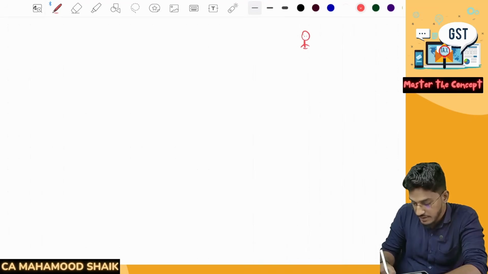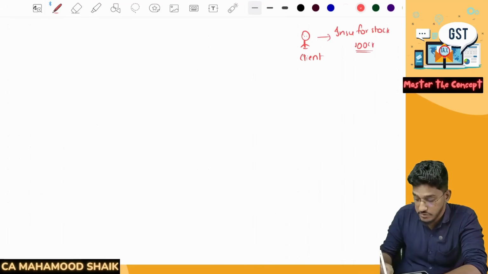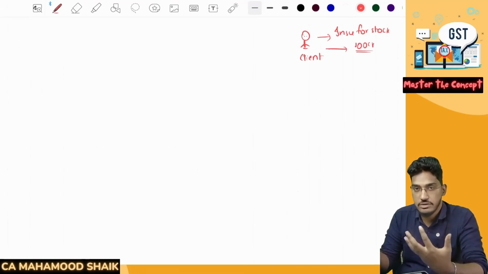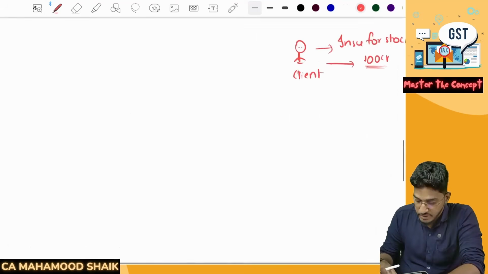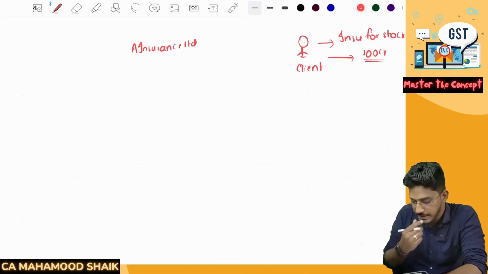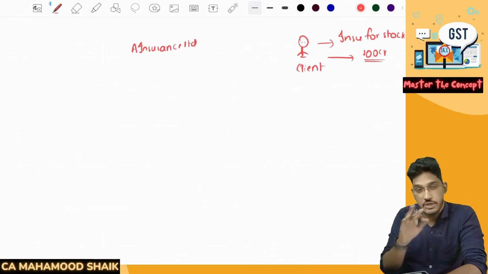Say for example, there is one client. He needs some insurance policy for his stock. Say he has 100 crores worth of stock, and he wants to provide the insurance coverage for that stock. So he went to one insurance company, A Insurance Limited, and told them, boss, I have 100 crores worth of stock. I need an insurance policy for full coverage.